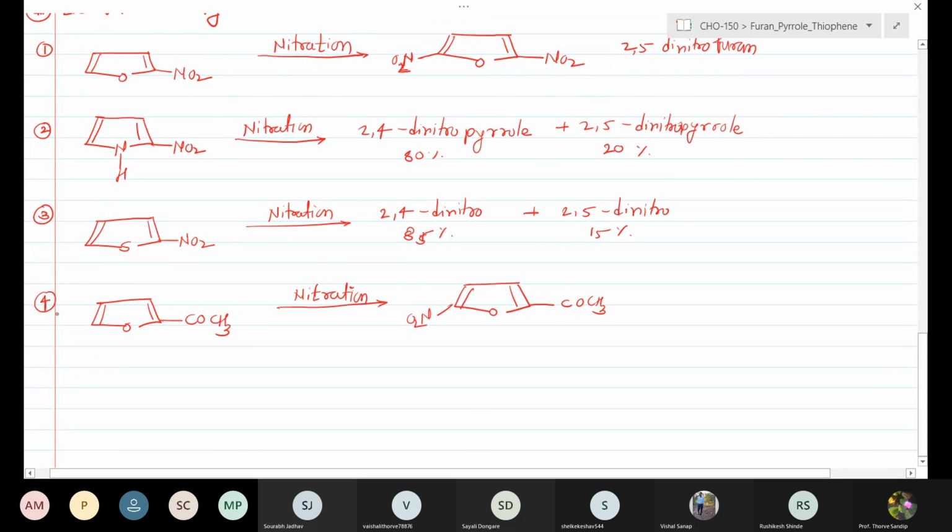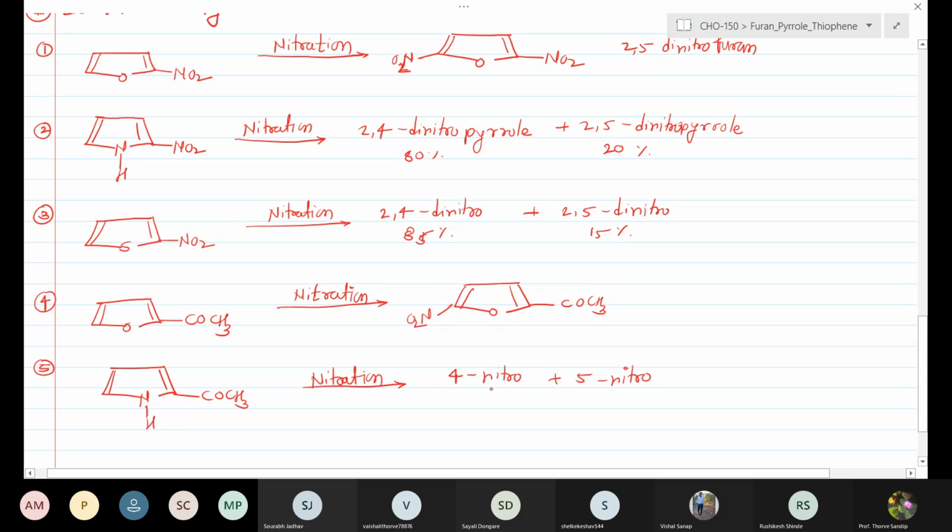But when the same reaction is carried out with 2-acetylpyrrole, when nitration is carried out with 2-acetylpyrrole, again we can obtain two products, the 4-nitro derivative and the 5-nitro derivative.